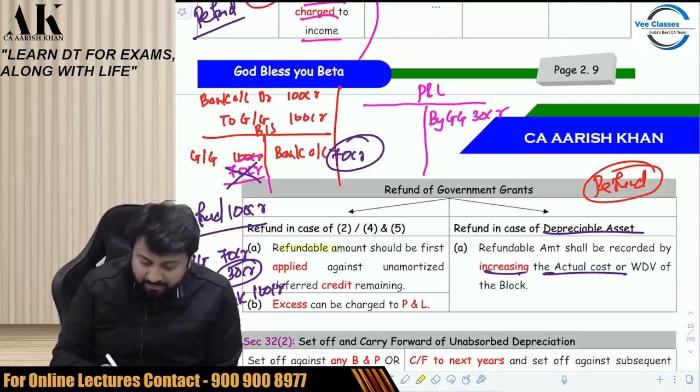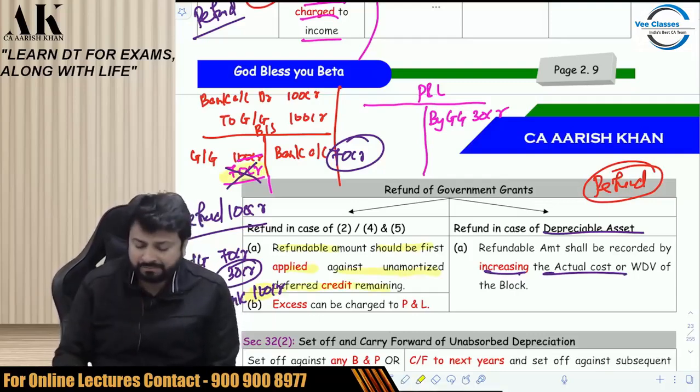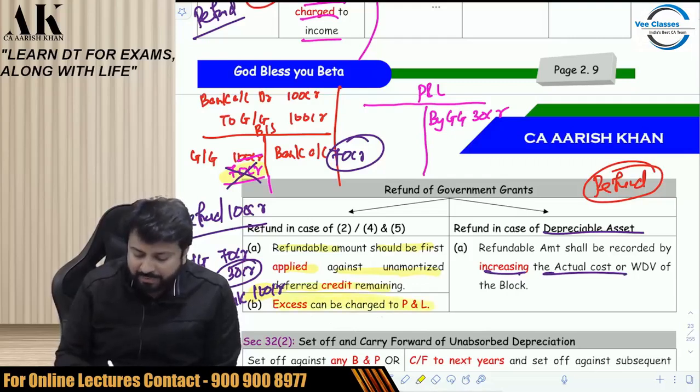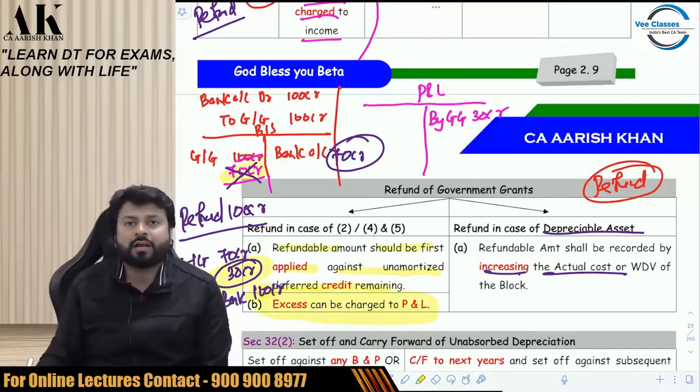The refundable amount, that is 100 crore, should be first applied against unamortized deferred credit. How much is unamortized deferred credit? 70 crore. And the excess can be charged to P&L. How much is the excess? The excess is 30 crore. The 30 crore will be charged to what? Will be charged to P&L account.